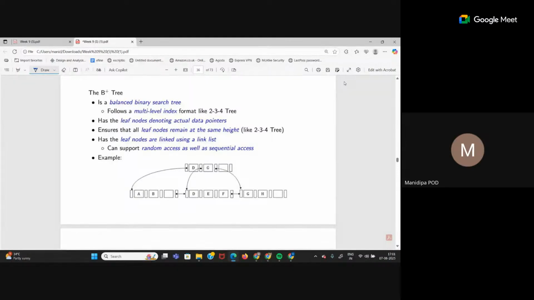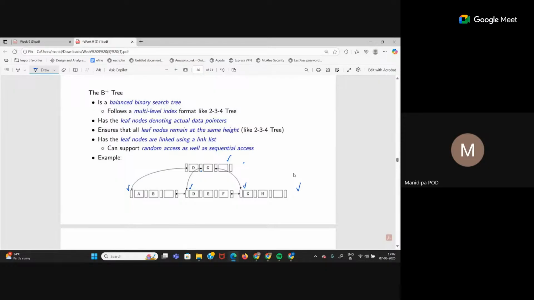So when I say B tree follows a multi-level index like 2, 3, 4 tree, that means this is the outer level index, this is the inner level index. Here the outer level index is pointing to the first key of every block of the inner level index. This one is pointing to the first key, this one is pointing to the first one. So this is the sparse one, this is the dense one. Think of it like that. Every B plus tree is a multi-level index. How it works, we'll see with some examples.